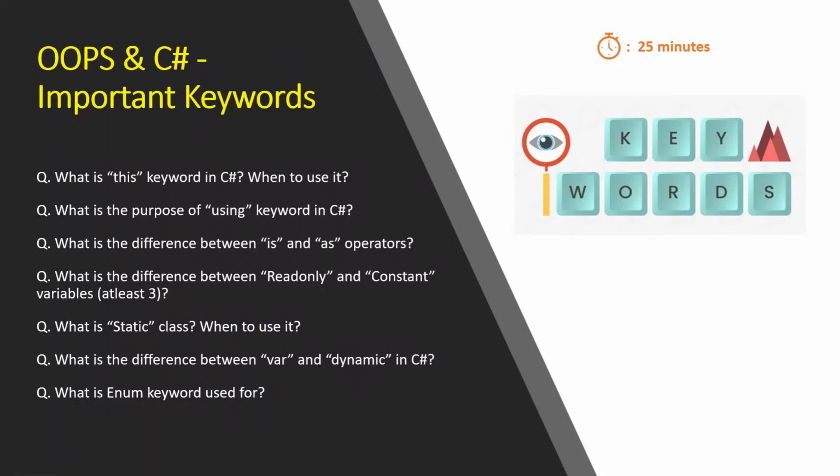Now we will cover some important keyword questions in OOPS and C#. This is the list of questions which we will cover: this keyword, using keyword, is and as keyword, readonly, constant, static, where, dynamic, enum. The approximate duration of all these questions will be around 25 minutes. So let's start with the first question.